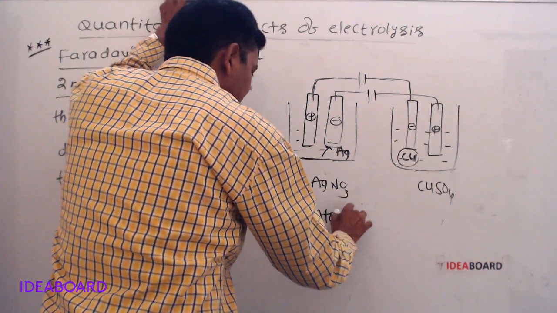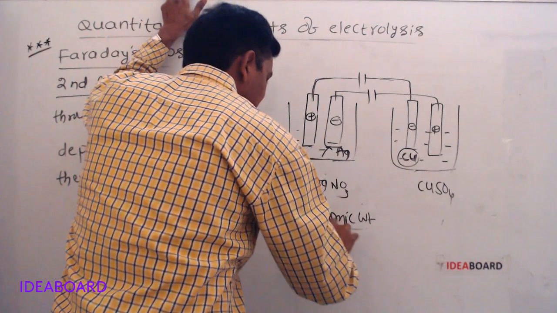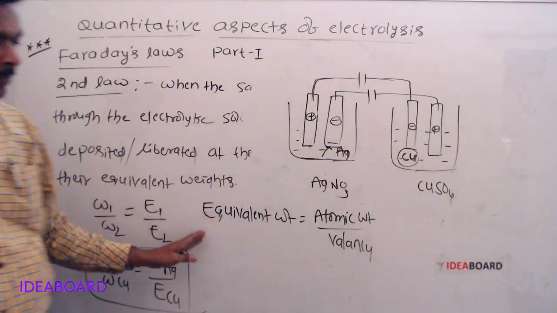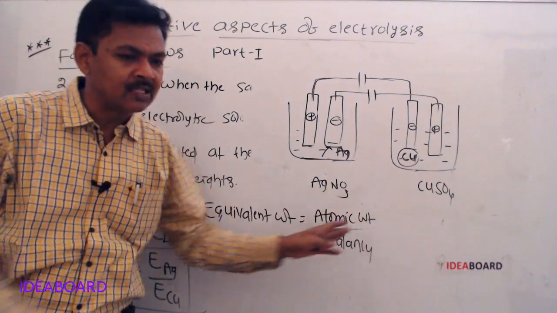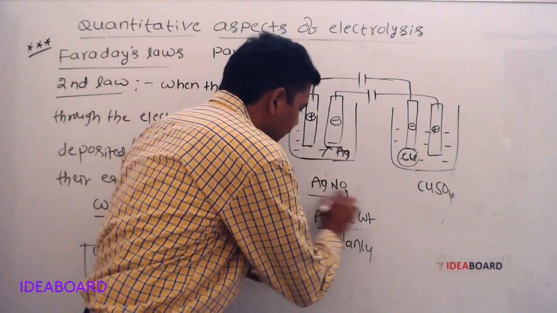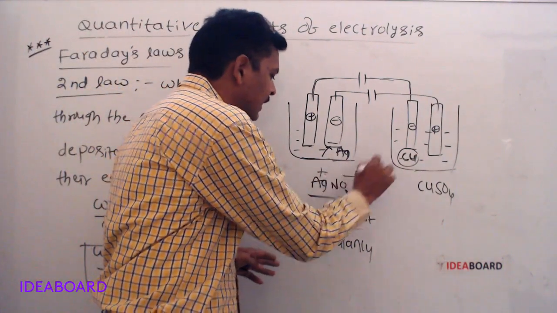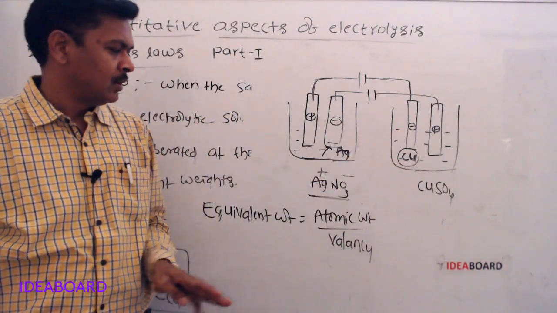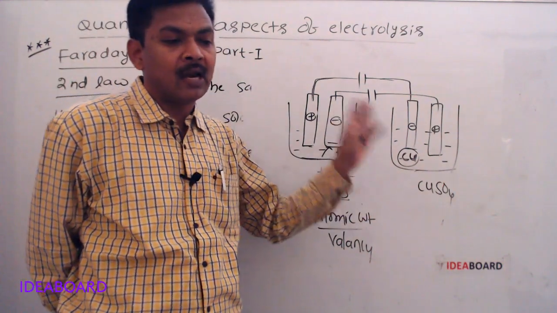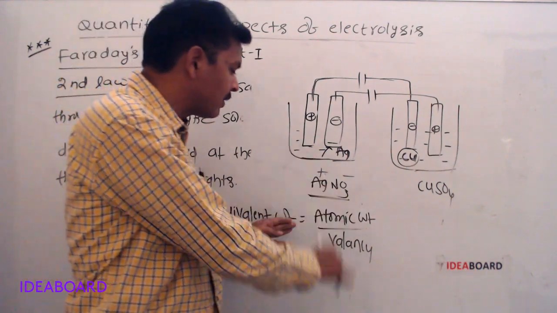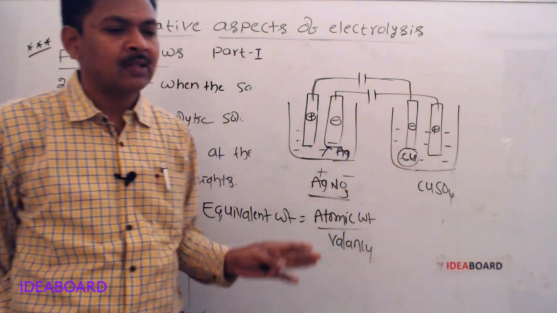Atomic weight by valency. Equivalent weight is equal to atomic weight by valency for elements. See here AgNO3. In that AgNO3, Ag+ and NO3- ions are present. We know that silver atomic weight is 108. Then silver equivalent weight is 108 by 1, then 108 only.